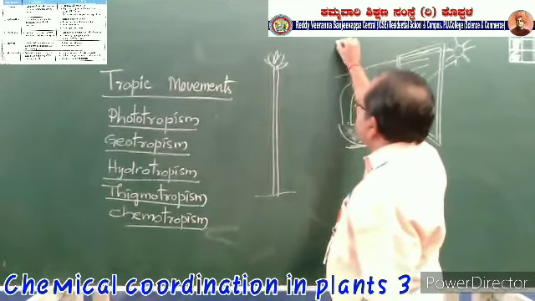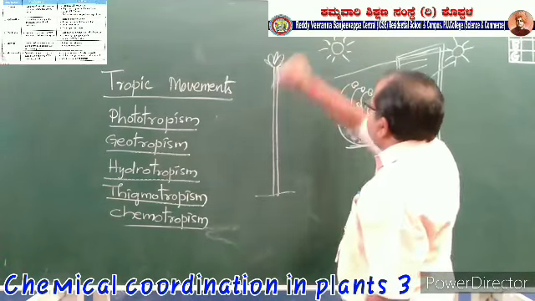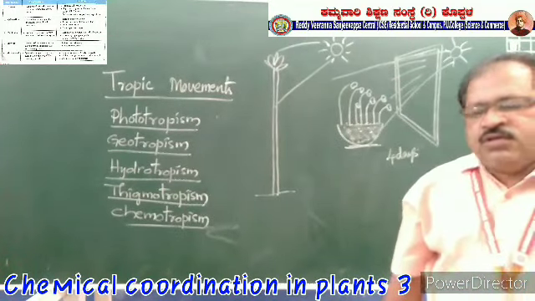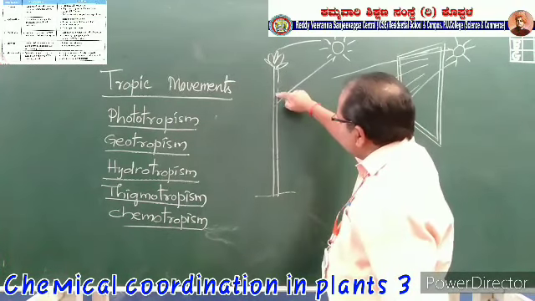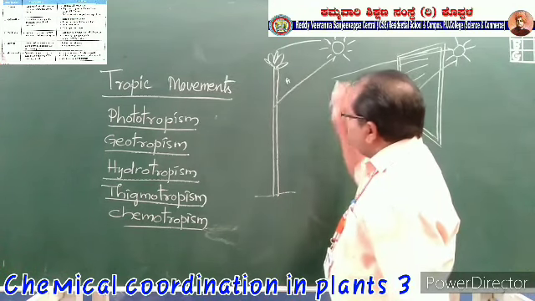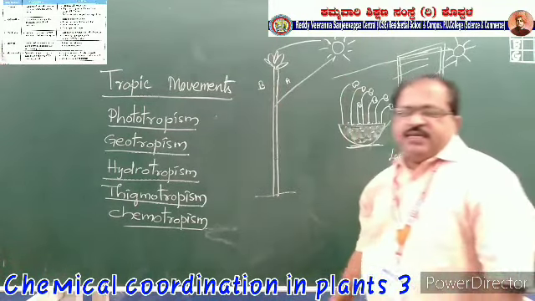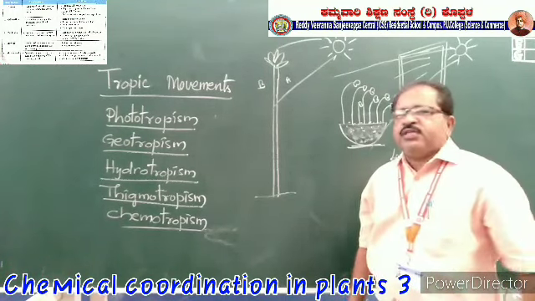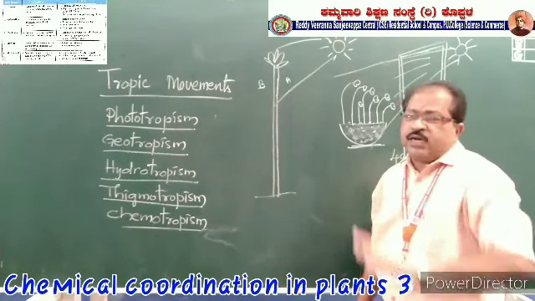So the sunlight is available on this side. If you divide the stem of this plant into two parts like this, the part where the sunlight is falling is A. The part where the sunlight is not falling is B. Imagine it. What is the theory behind the bending of the plant towards the sunlight?